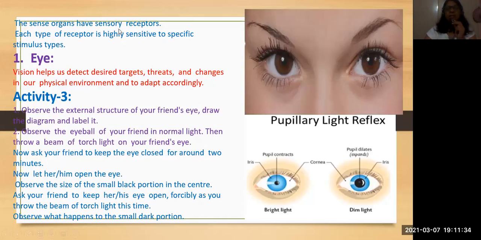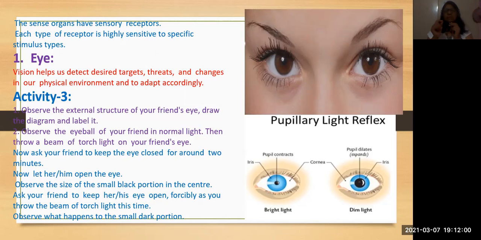Sense organs have sensory receptors. What are sensory receptors? They are the special cells that each sense organ has. Each and every sensory organ has its own sensory receptors according to its activity.